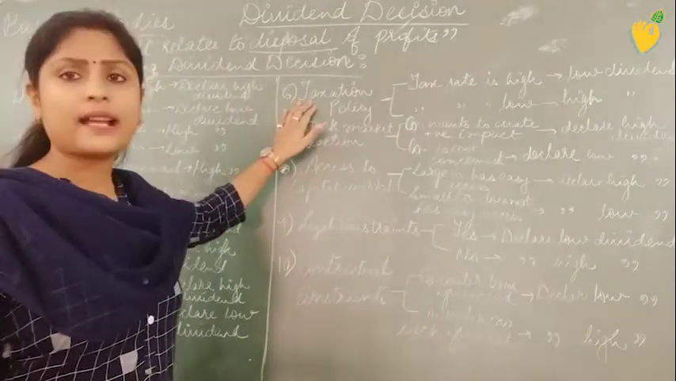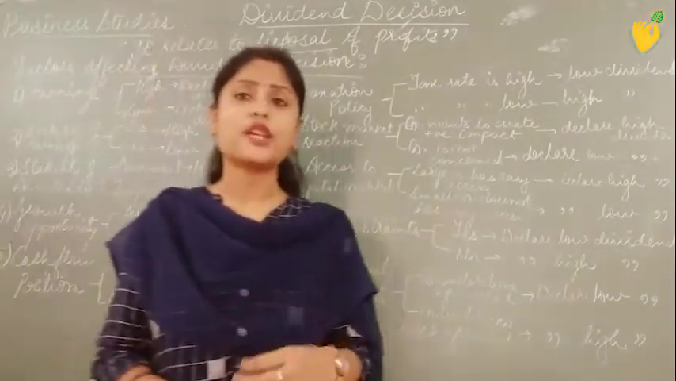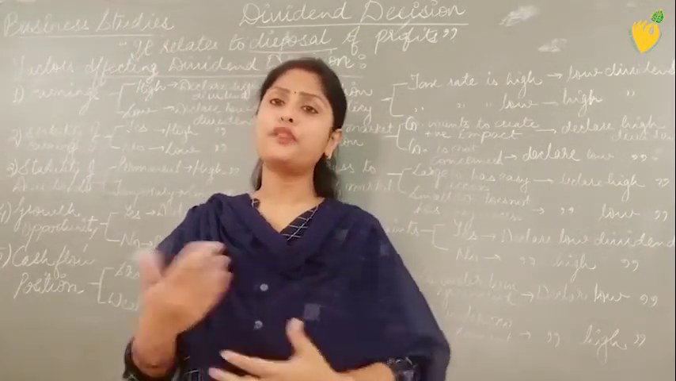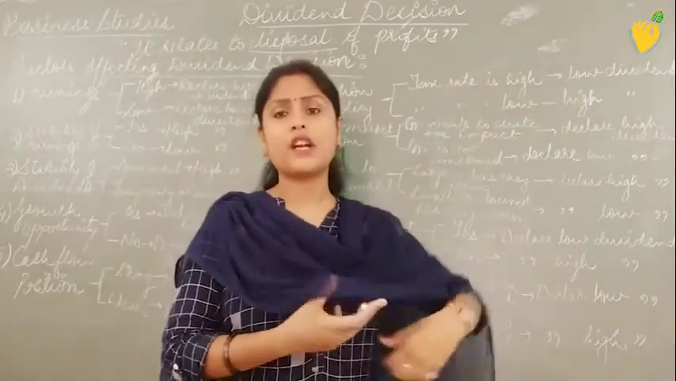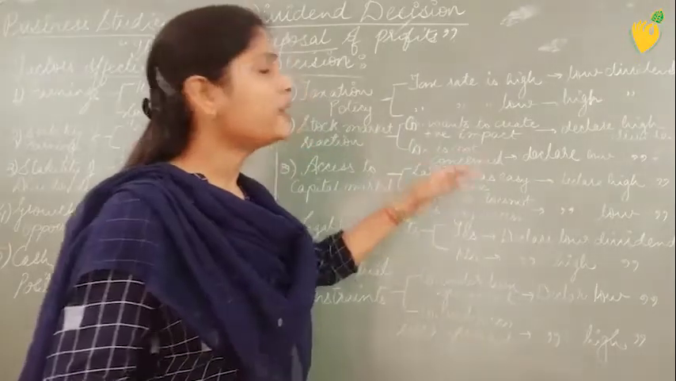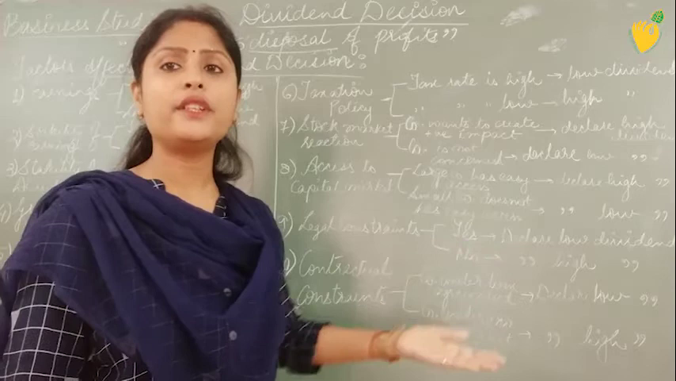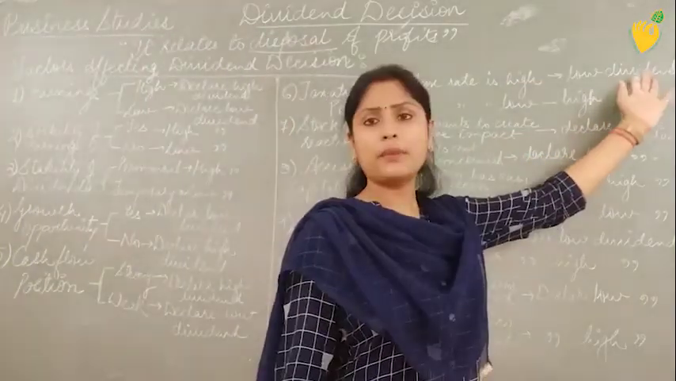Next point is the taxation policy. Taxes are the figure which the company has to pay to the government depending upon the profit which they are generating, right? So if the government is charging higher tax rates, then definitely the company will not have enough funds to give higher dividends to its shareholders. So the statement says low dividends are being provided.